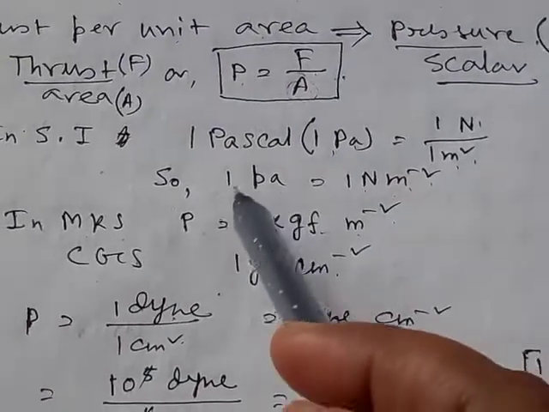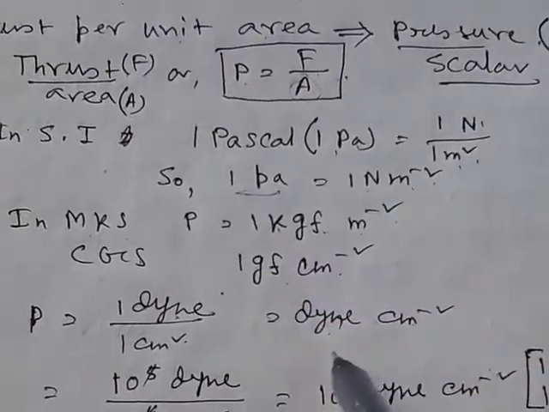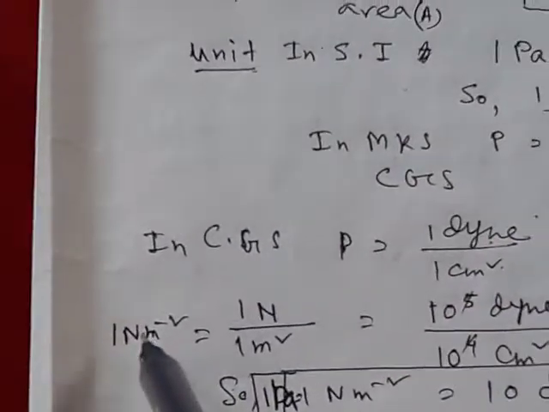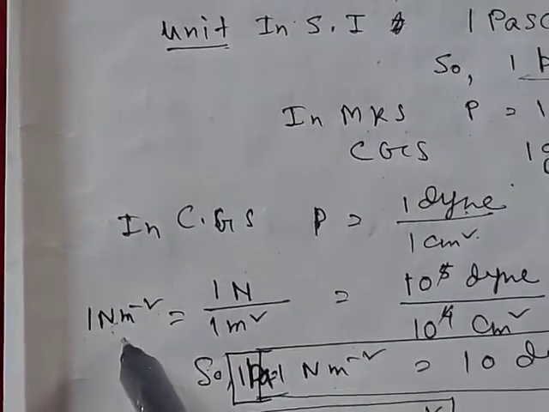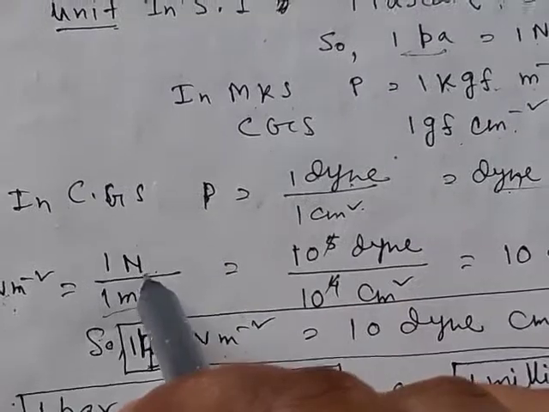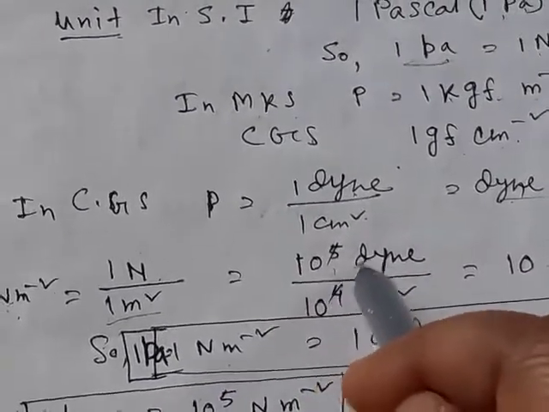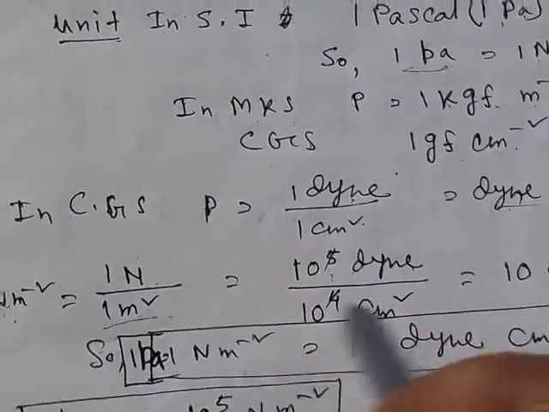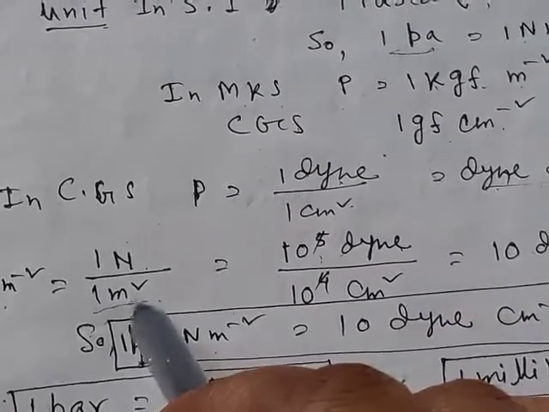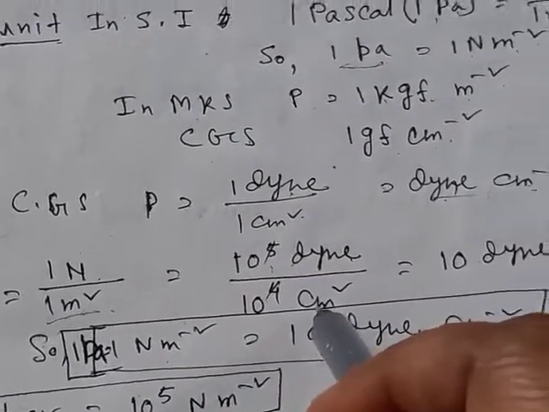Then what will be the relation between 1 Pascal and dyne per centimeter square? So 1 Pascal is equal to 1 Newton per meter square, that is in numerator 1 Newton, denominator 1 meter square. We know 1 Newton is equal to 10 to the power 5 dyne. 1 meter square is equal to 10 to the power 4 centimeter square, as 1 meter is equal to 100 centimeter.